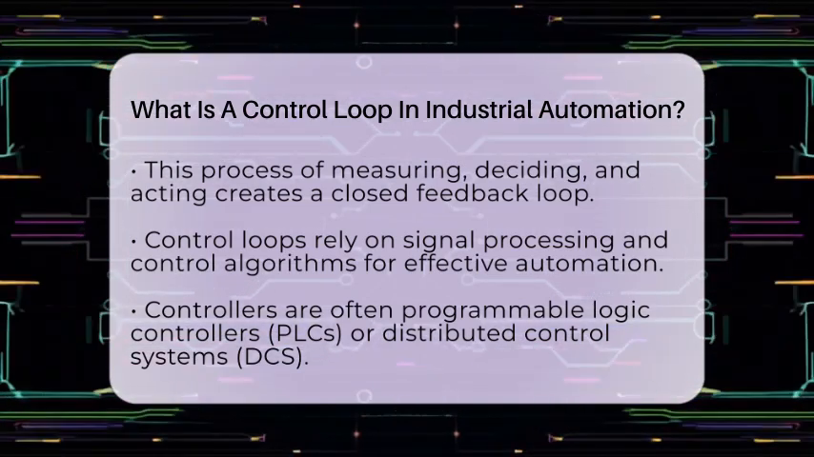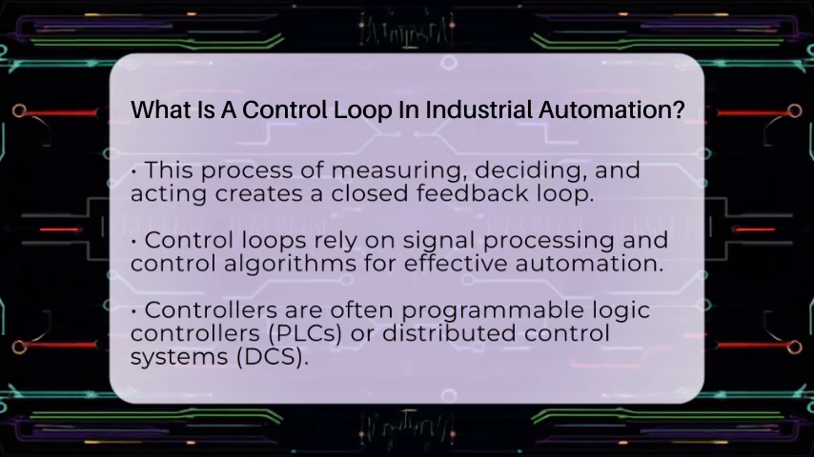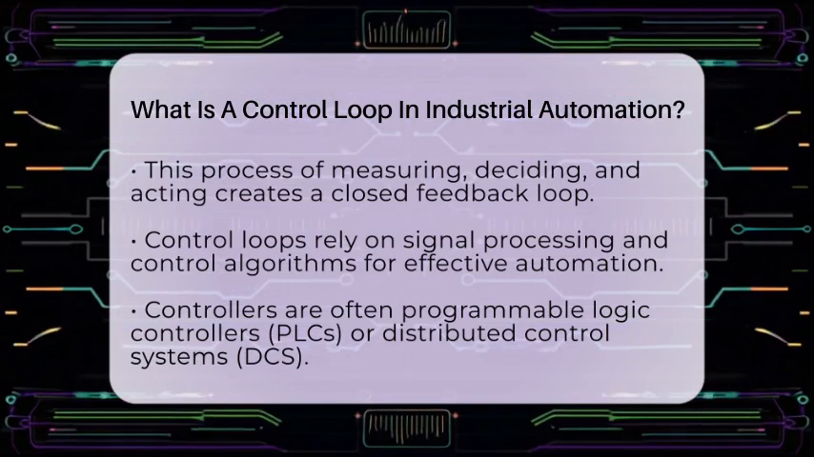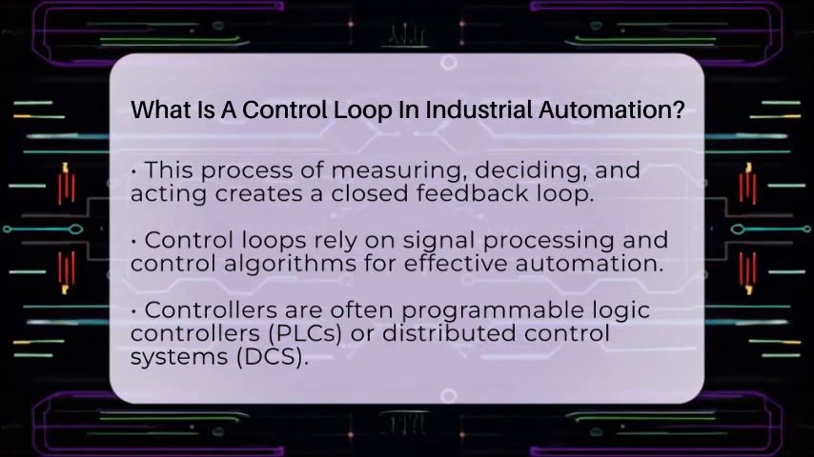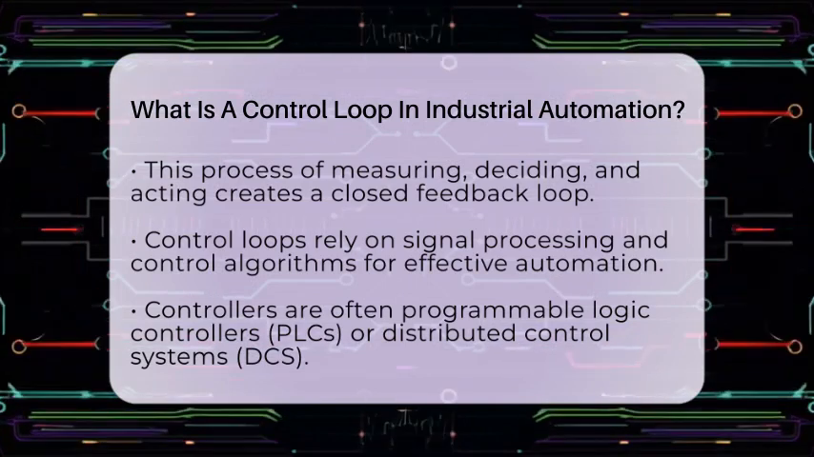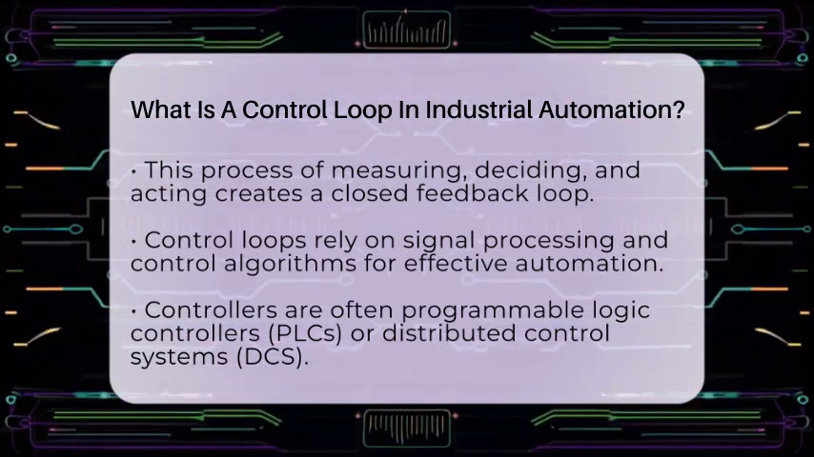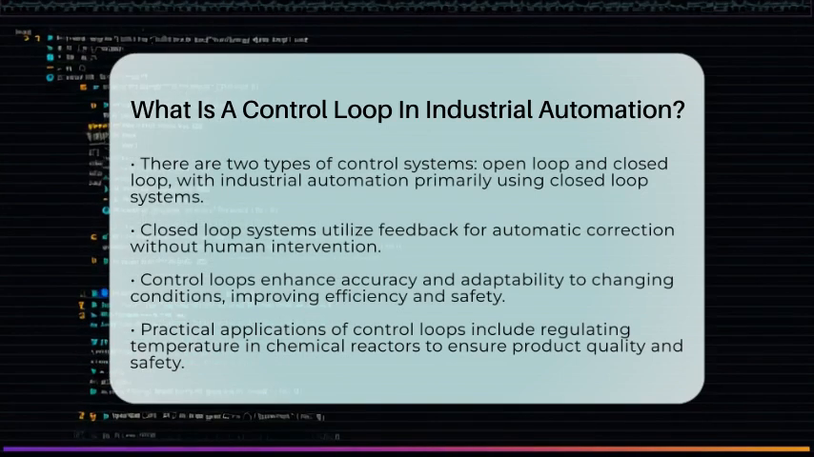In industrial automation, control loops are typically closed-loop systems. This means they use feedback to automatically correct any deviations without needing human intervention. This feedback improves accuracy and helps adapt to changing conditions, making processes more efficient and safer. Control loops have practical applications in various industries.